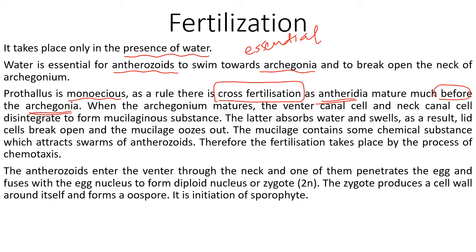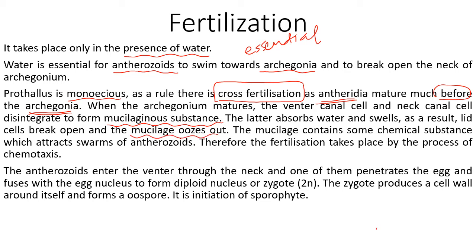When the archegonium matures, the venter canal cell and neck canal cell disintegrate to form a mucilaginous substance. This substance absorbs water and swells, and as a result, the lid cells break open and mucilage oozes out.